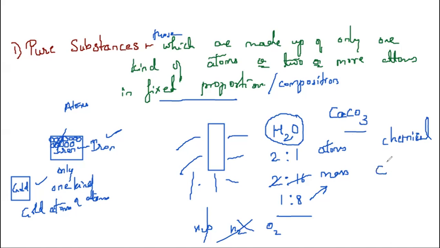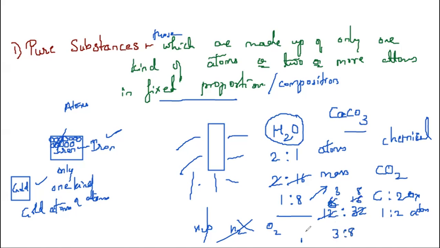Simple example, carbon dioxide gas you all know about. It is made up of 1 atom of carbon and 2 atoms of oxygen, correct? 1:2 ratio by atoms. If you want to find by mass, carbon mass is 12, there is 1 atom. Oxygen mass is 16, 2 atoms, so 32. So 12 to 32, simplified, 3:8. So it is 3:8 by mass. If you want to say ratio by mass, you have to do it like this.